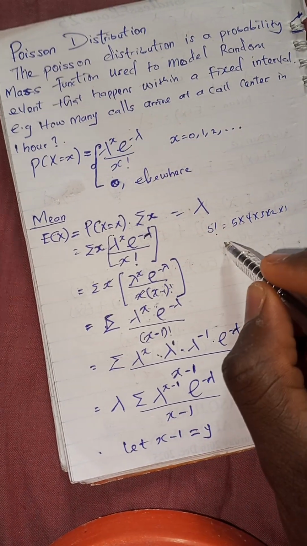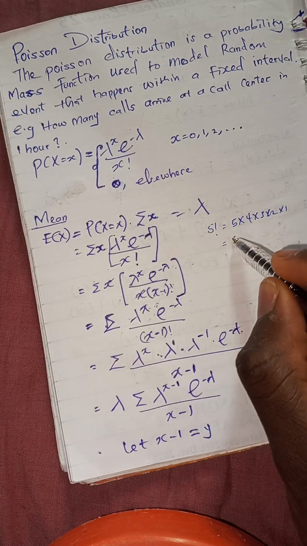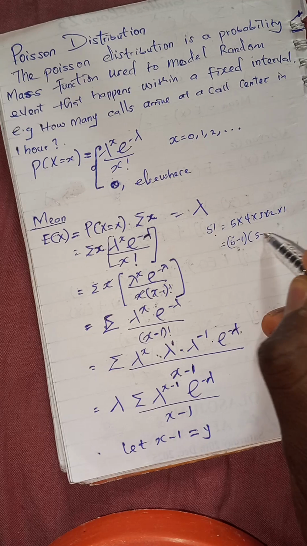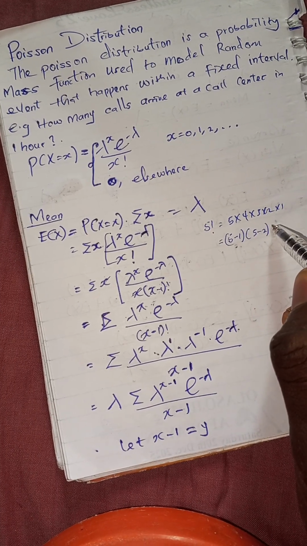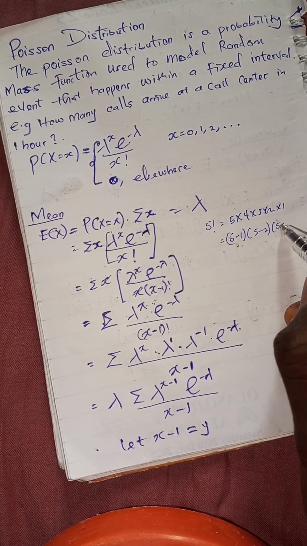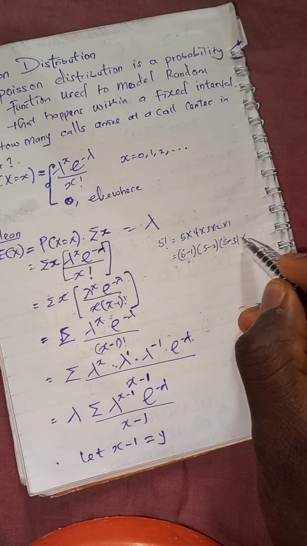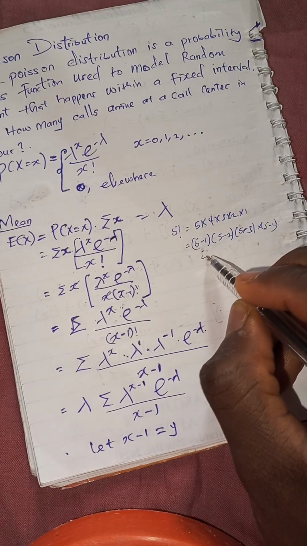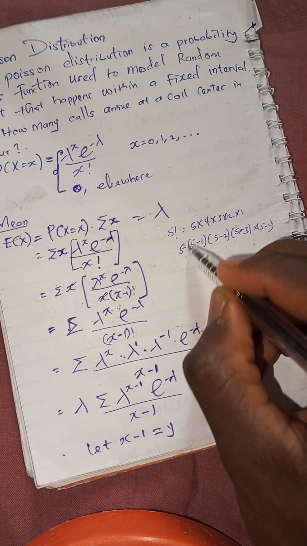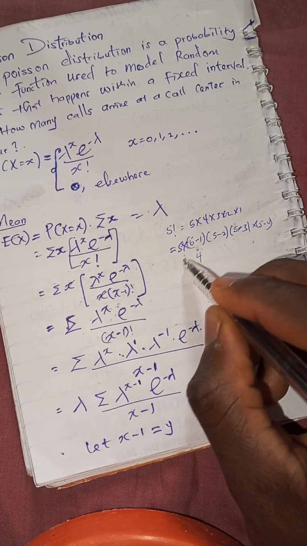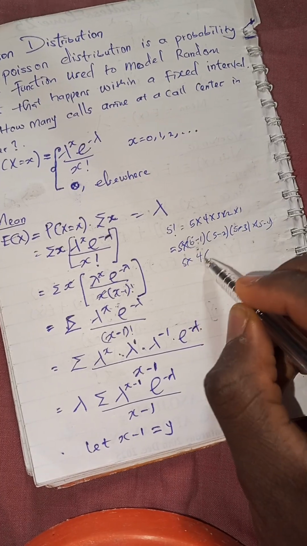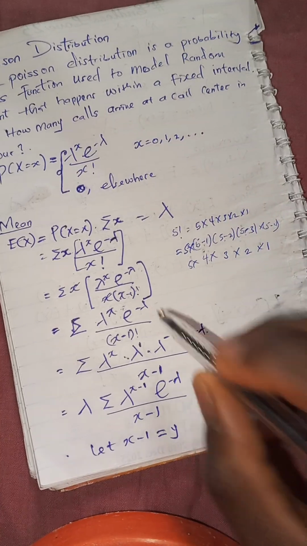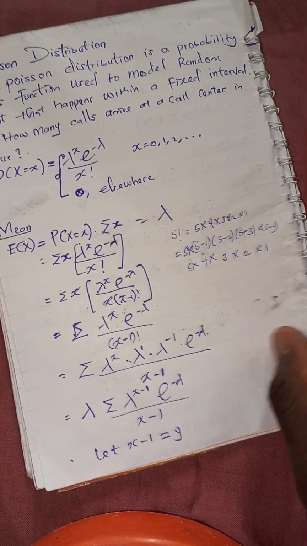You can use this formula: 5 minus 1 times 5 minus 2 times 5 minus 3 times 5 minus 4. Sorry, this will give you 5 times 4 times 3 times 2 times 1. So that's how we expand this.